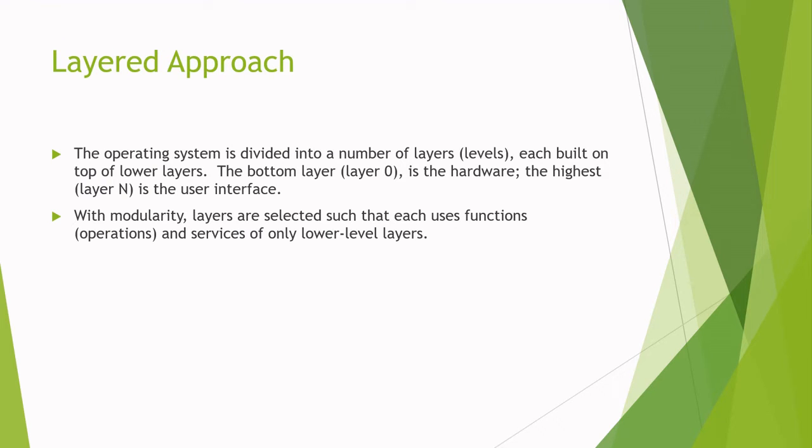Here we are going for a layered approach. The operating system is divided into a number of layers or levels, each built on top of lower layers. The bottom layer, layer 0, is the hardware, and the highest layer, layer N, is the user interface. All other layers will be in between. With modularity, layers are selected such that each uses the functions, operations, and services of only lower level layers. That is, each layer is an implementation of an abstract object, the encapsulation of data and of the operations that can manipulate those data.